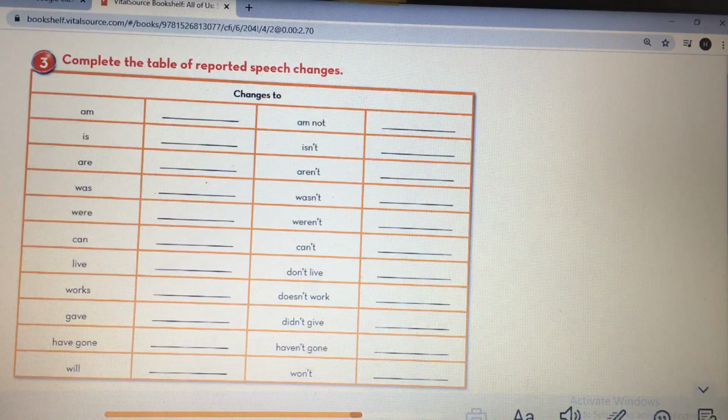What about didn't give? From simple past, the grammar says that we change from simple past to past perfect. So didn't give becomes hadn't given. Haven't gone. Yes, it is hadn't gone, from present perfect to past perfect. What about won't? It's the negative form of will. Yes, it is will not. So won't becomes wouldn't. Okay.